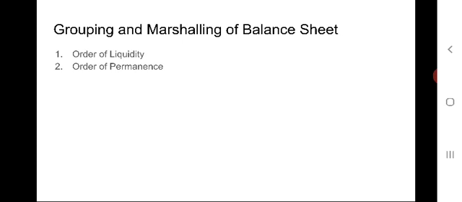When it comes to order of permanence, this order is exactly the reverse of the liquidity method. The assets are arranged in the order of their permanence. That is, the least liquid asset, for example goodwill, is shown first and the most liquid asset, that is cash in hand, is shown at the last on the asset side.